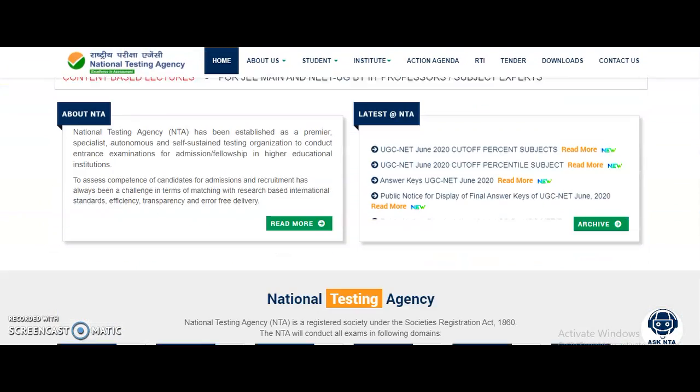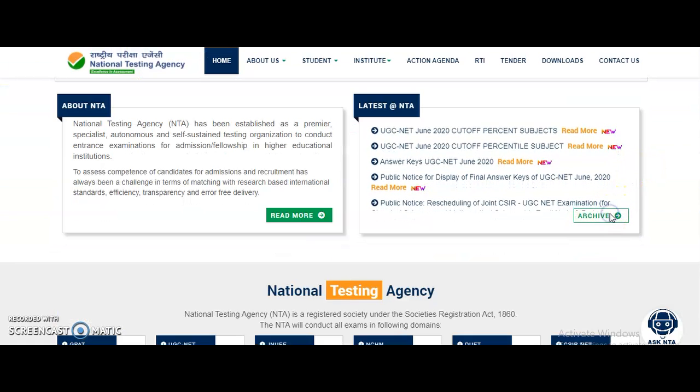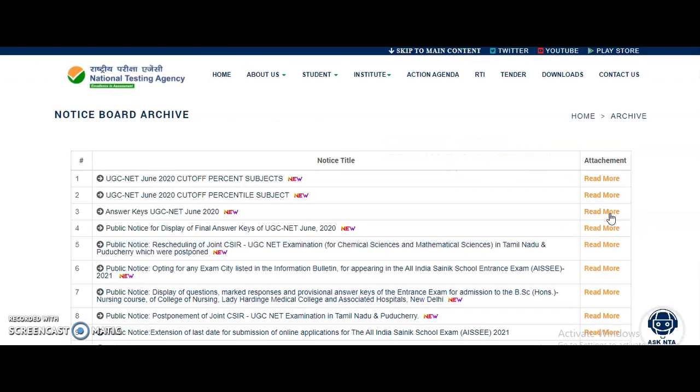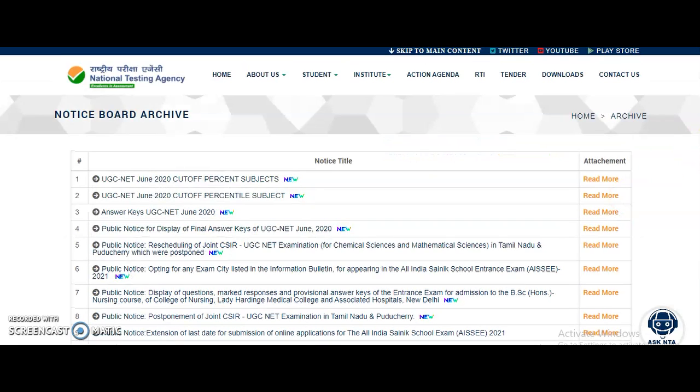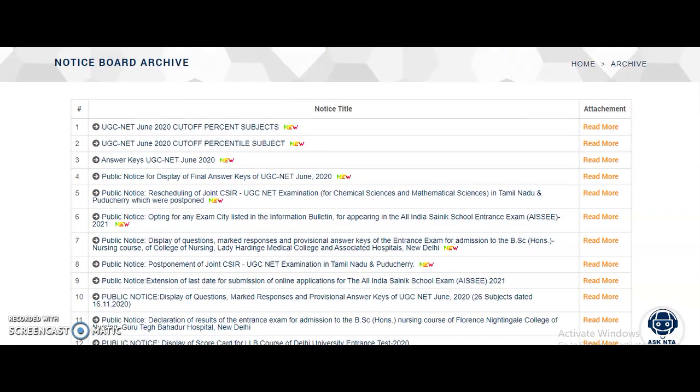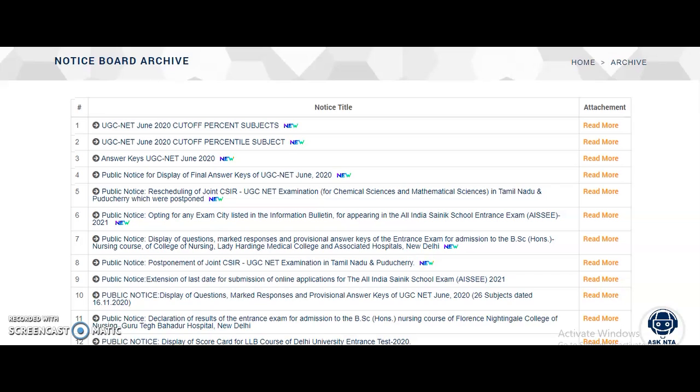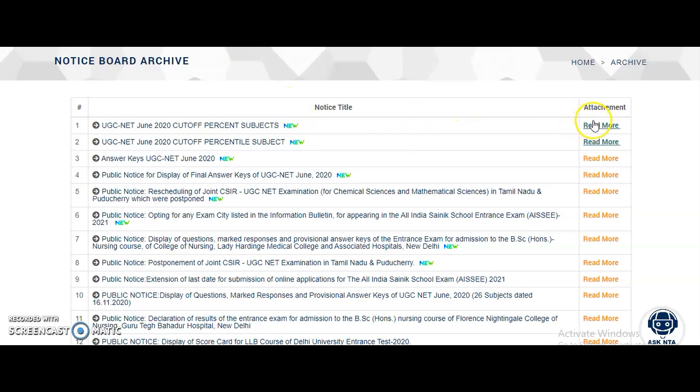So here we are going to see the National Testing Agency's new official notice. For a long time, all of you candidates have been waiting for the percentile and percent. Here we got it, you can check down here, guys. UGC June 2020 cutoff percentile subject, and here the cutoff percent subjects.